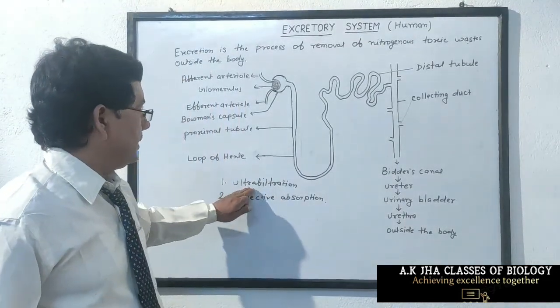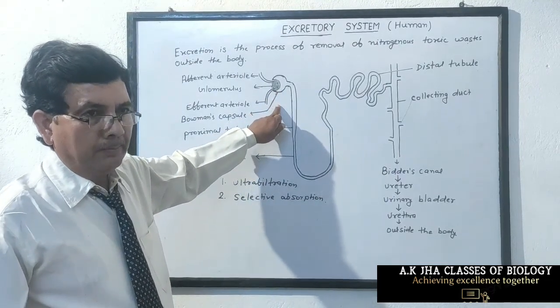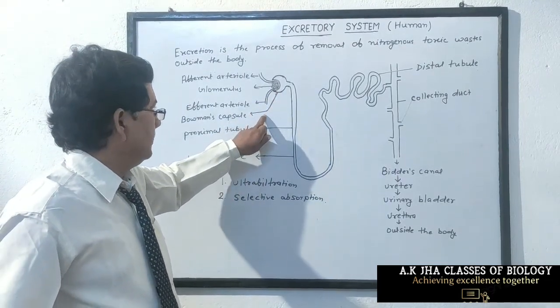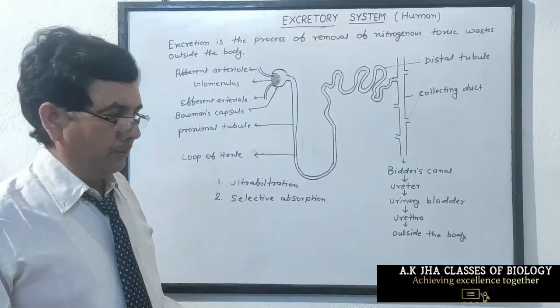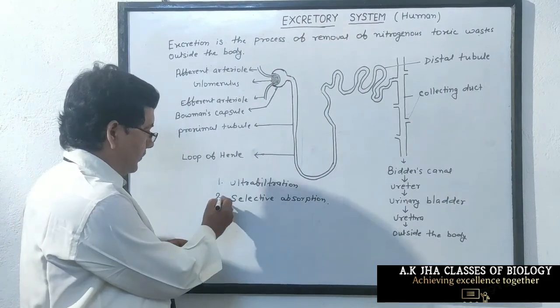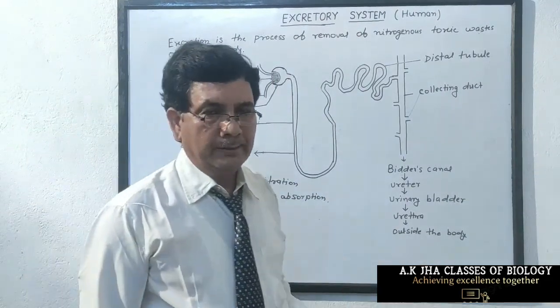During ultrafiltration, only blood cells are removed from the filtrate. Blood cells go in blood vessels, and the filtrate comes in the proximal tubule. Now the next process arises, which is called selective absorption.